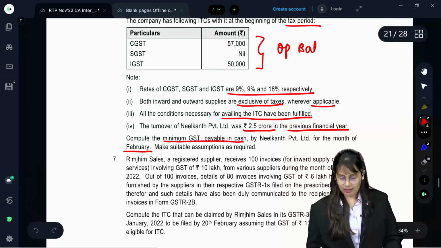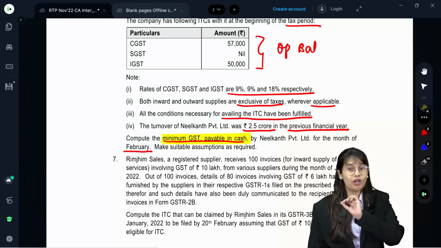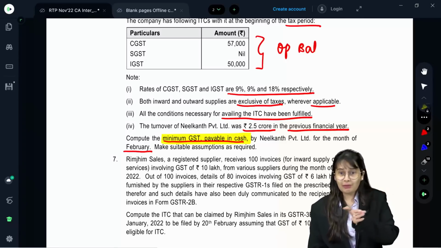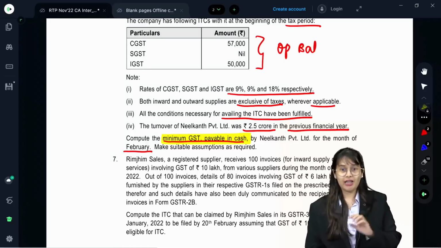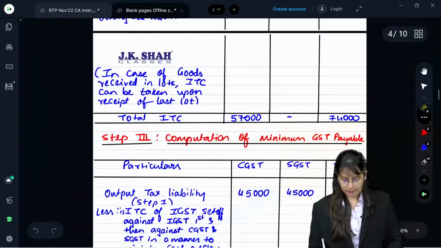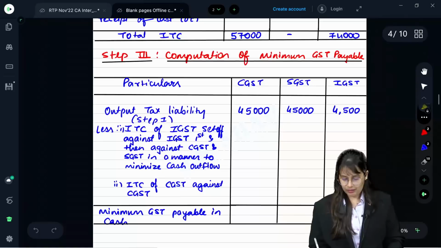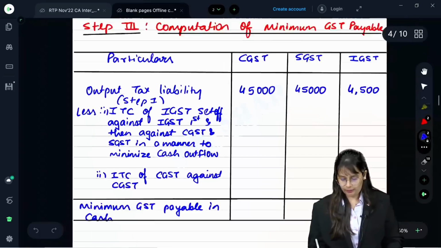Now, the main step comes at the last. They have asked for minimum GST payable in cash. So, your third step would always be whatever they have asked. If they have written minimum GST payable in cash, write minimum GST payable in cash. Okay. If they have written GST payable, net GST payable, write net GST payable. Step 3, computation of minimum GST payable. In that, how will you calculate? Everyone pay attention.